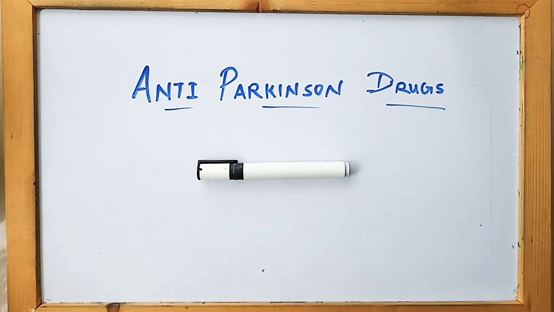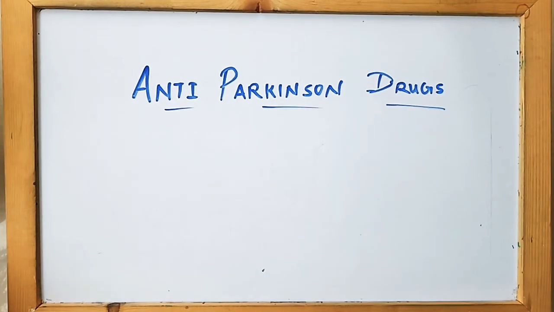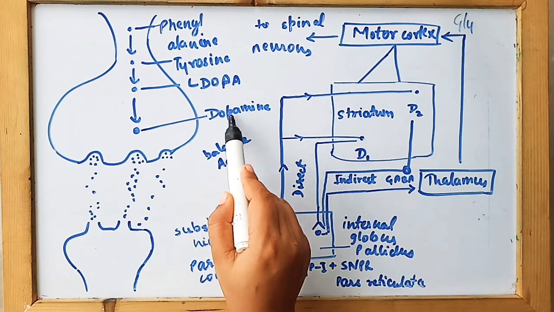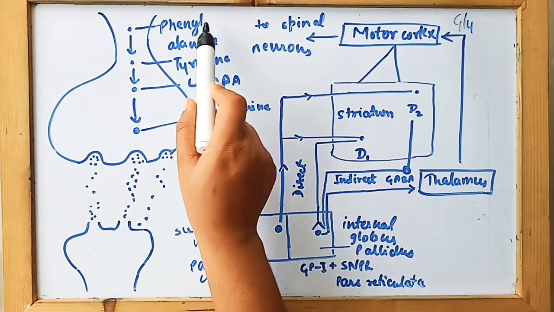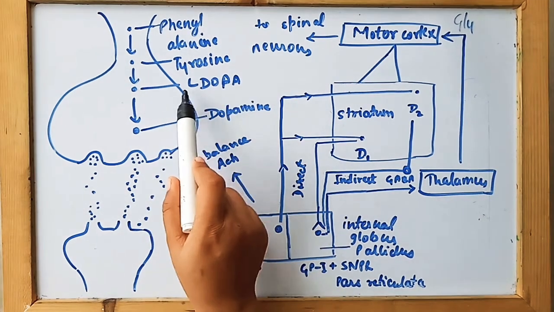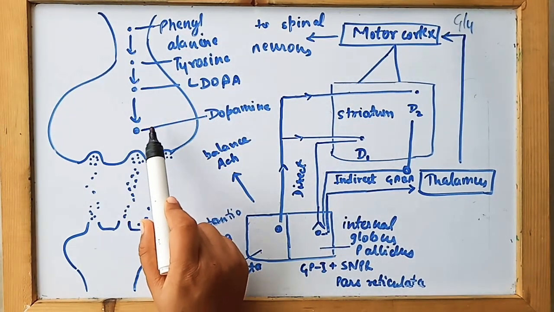So let's start with today's topic, that is Parkinson and anti-Parkinson drugs with the mechanism of action. Now let's see how basically dopamine is formed. Dopamine is formed from the amino acid phenylalanine. This is converted to tyrosine, then converted to L-dopa, and then finally dopamine is formed. The whole series takes place by various enzymes.